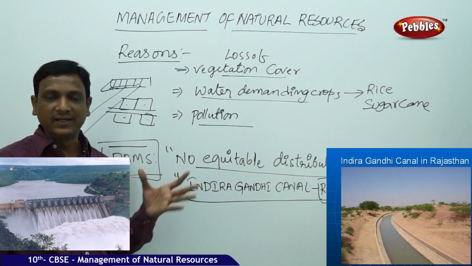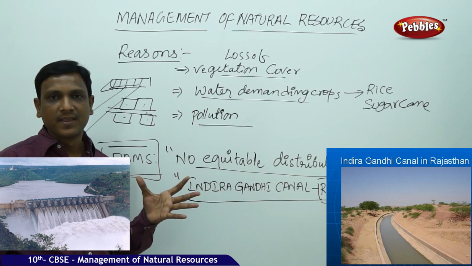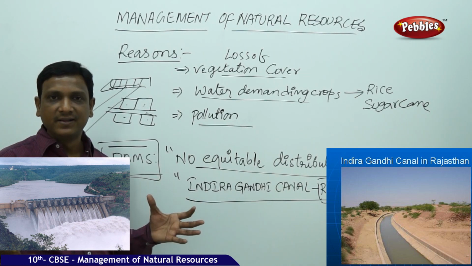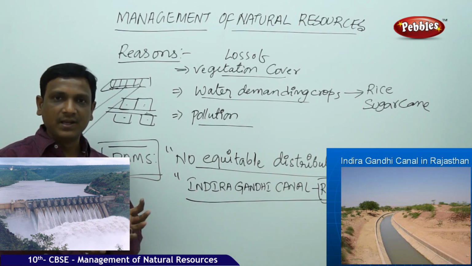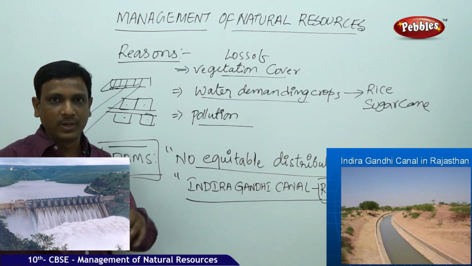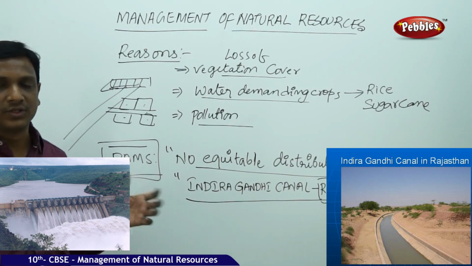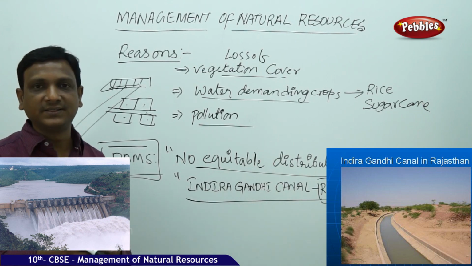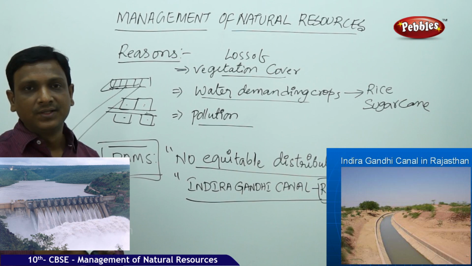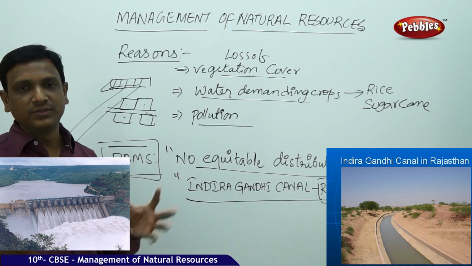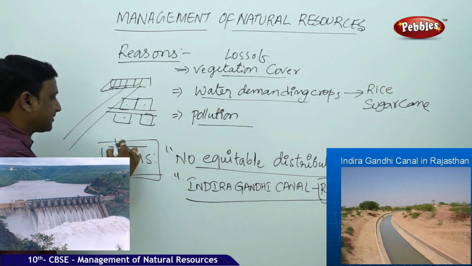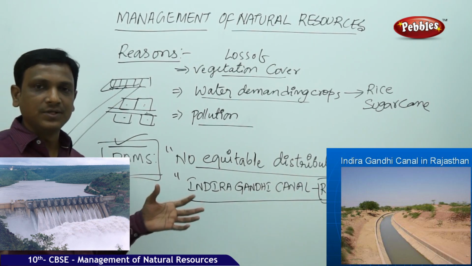In some cases, while constructing dams or reservoirs, these kinds of projects, they evacuate people and at the same time remove certain forest area. The forest area will also be submerged by water, so it leads to loss of diversity. Many animals become extinct or disappear from that area. So many issues are linked with the construction of big dams and huge projects.